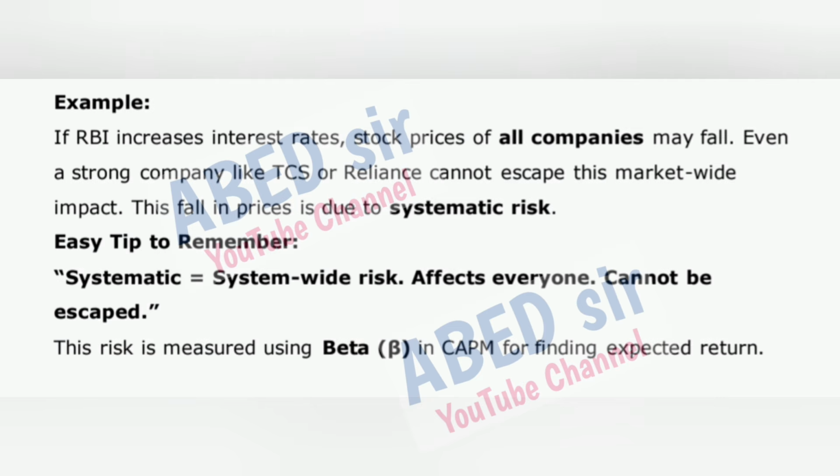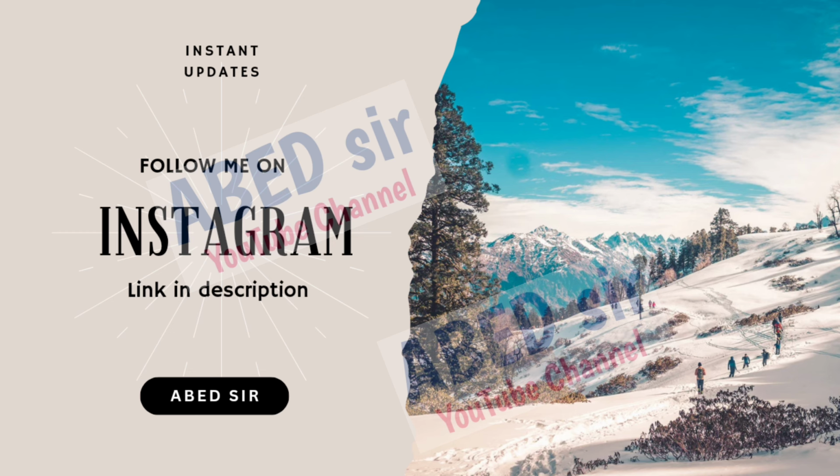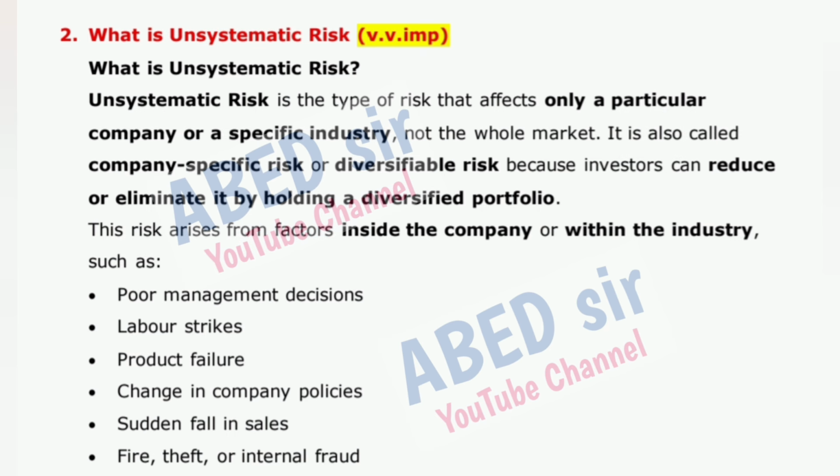Easy tip to remember: systematic is equal to system-wide risk. Affects everyone. Cannot be escaped. This risk is measured using beta in CAPM for finding expected return. Next important short question: 2.